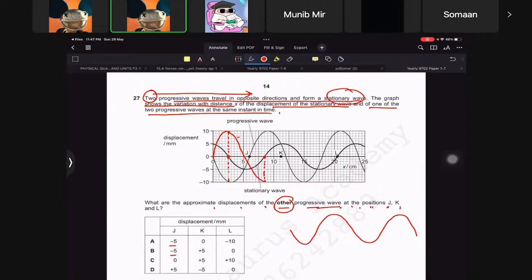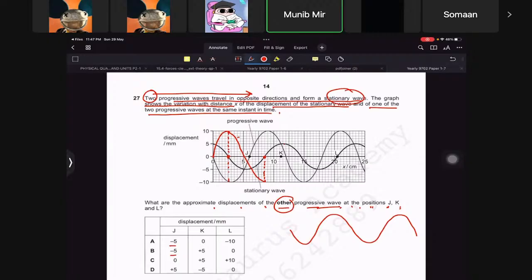Okay, never mind. Let's find another way. This is too long. Shouldn't the progressive wave which is drawn, it has a node at J, so shouldn't the progressive wave you drew also have a node at J?